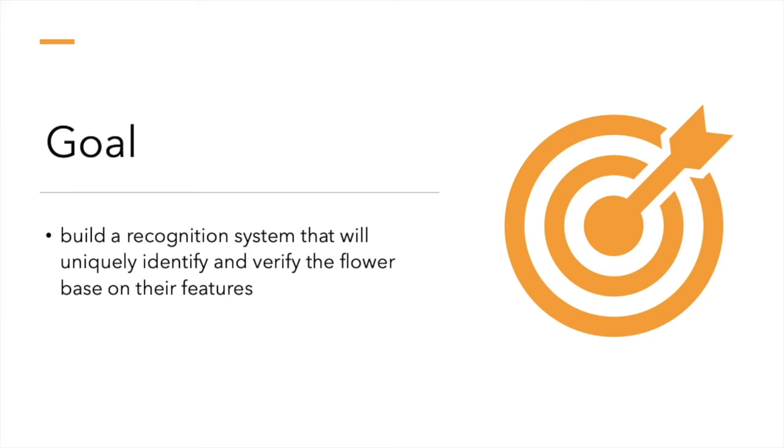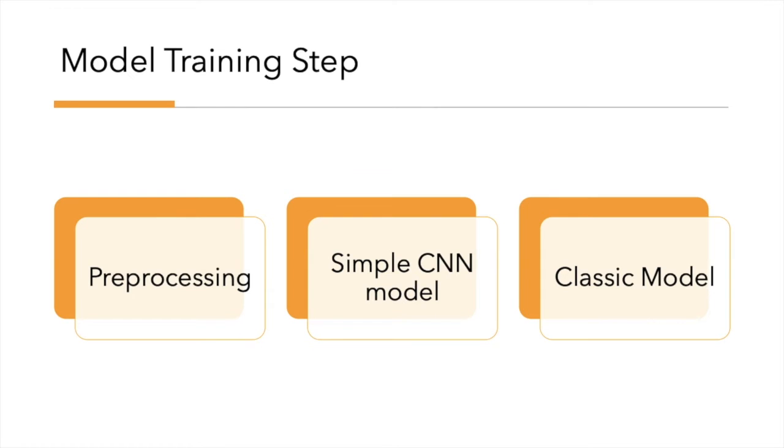In our project, our aim is to build a recognition system that will uniquely identify and verify flowers based on their features. Once a flower picture is input into our system, the computer will output what kind of flower it is, based on color or petal shape. Our model is simple and straightforward.